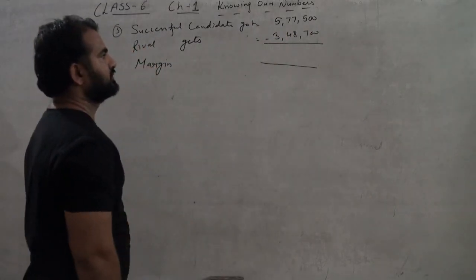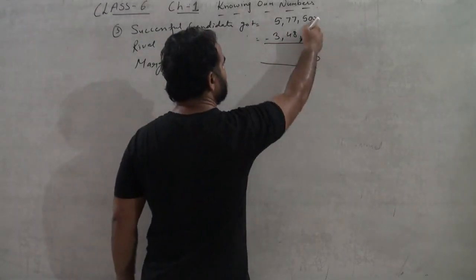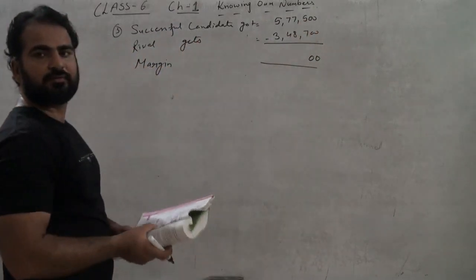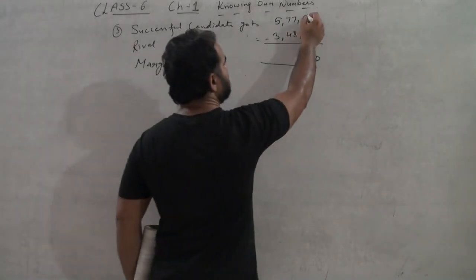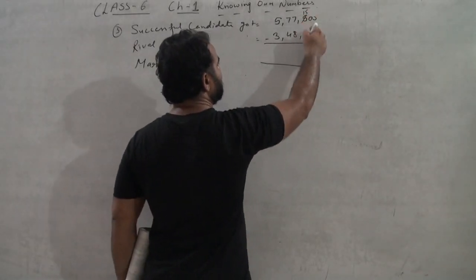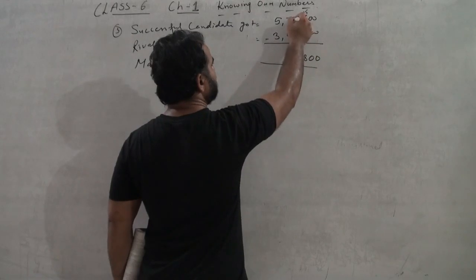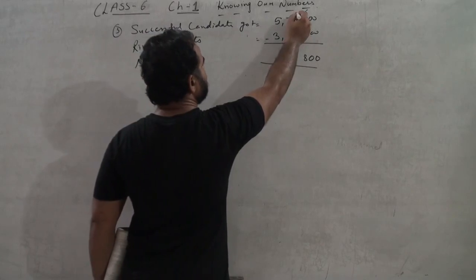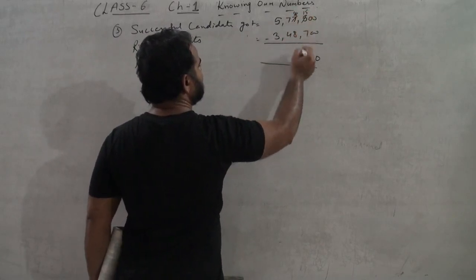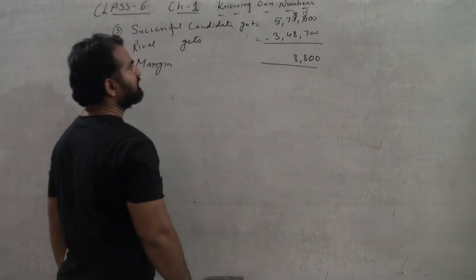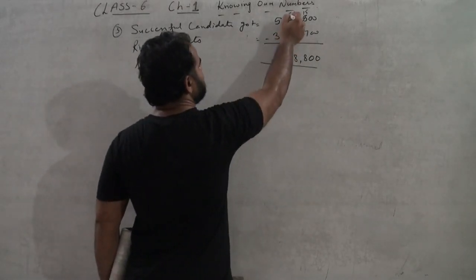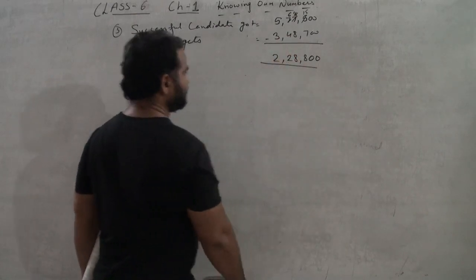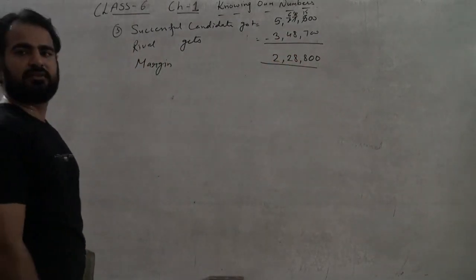it. So 0 minus 0 is 0. Again 0 minus 0 is 0. We cannot subtract 7 from 5. So what we will do is, this will be 15. 15 minus 7 is 8 and it will be 6. Now we will give it carry again. So it will be 16 minus 8. It will again 8 and it will be 6. 6 minus 4 is 2 and 5 minus 3 is 2. So 2,28,800 is the margin.